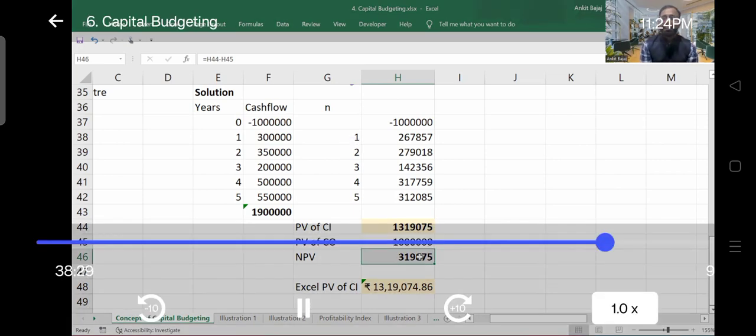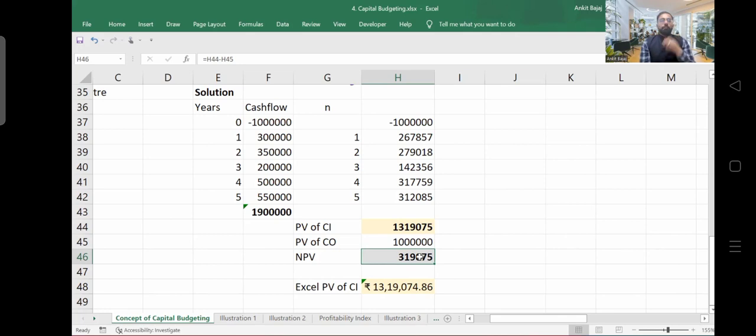That's 3,19,075. Now, if I want to calculate that in terms of percentage, what profit will I be earning every year? This overall profit of 3,19,000 is for 5 years, right? This is the profit you will be making in the 5 years. But if I ask you how much profit exactly you will be able to generate from this business in terms of percentage, is it possible for you to calculate? Yeah, it is possible. I will tell you how to calculate.